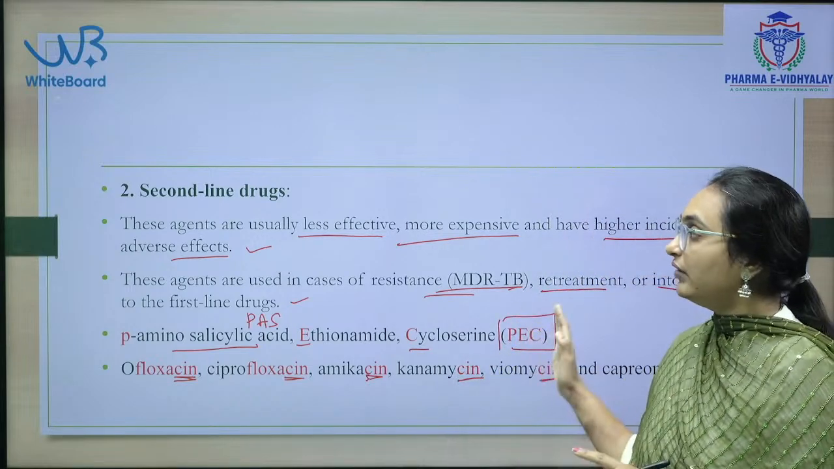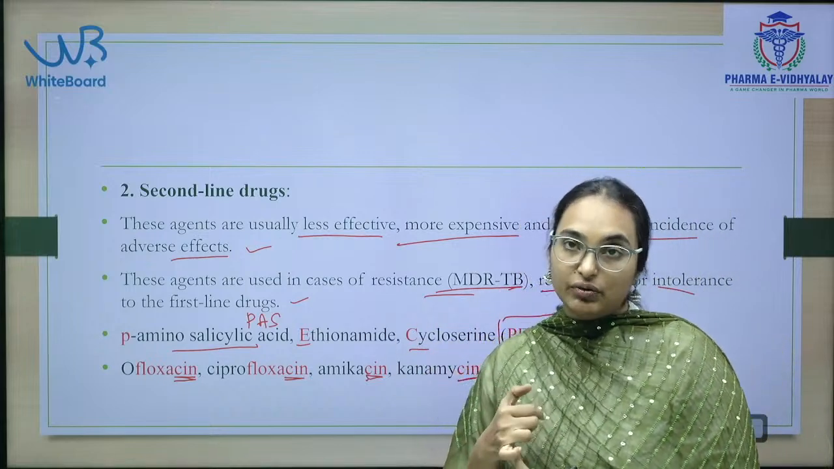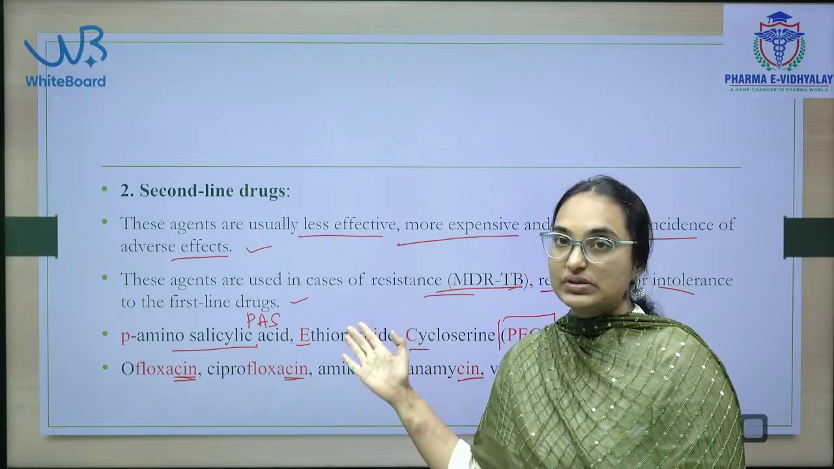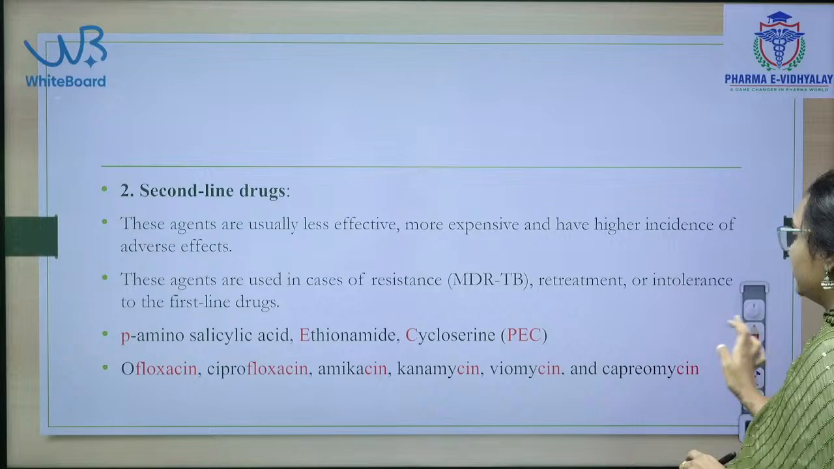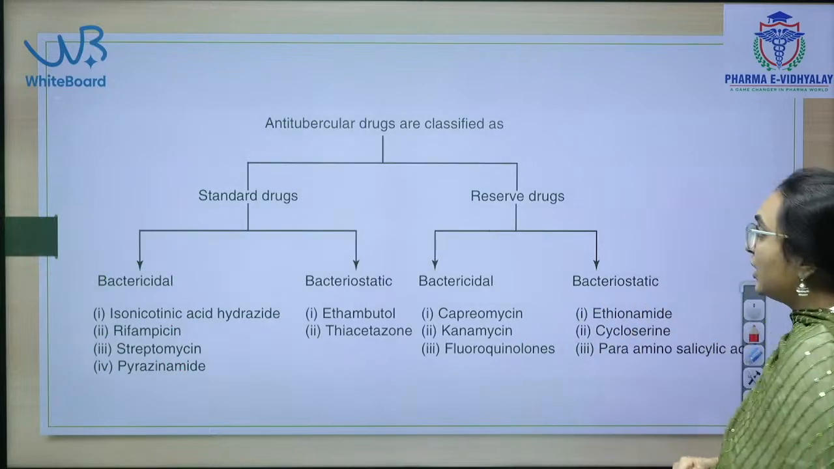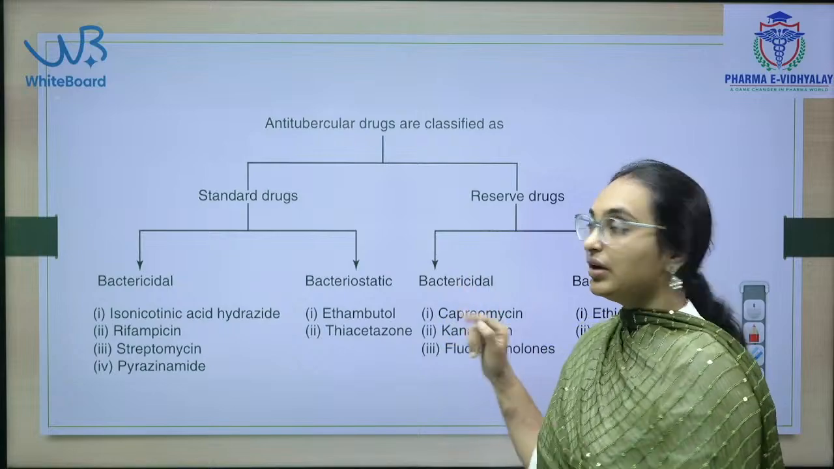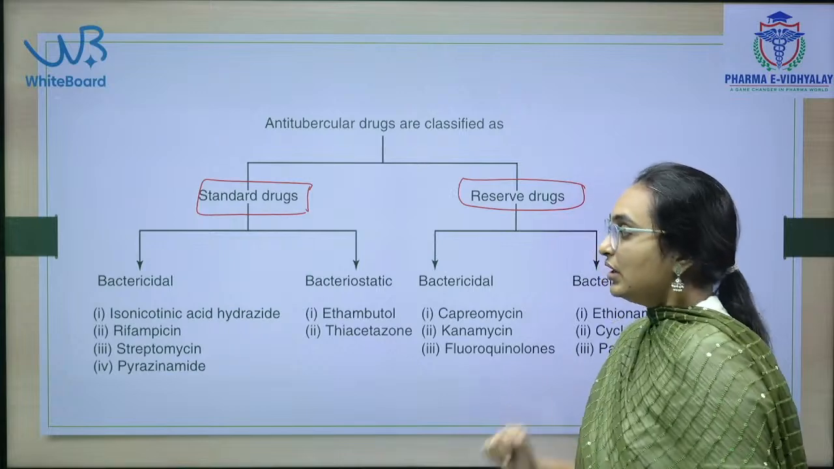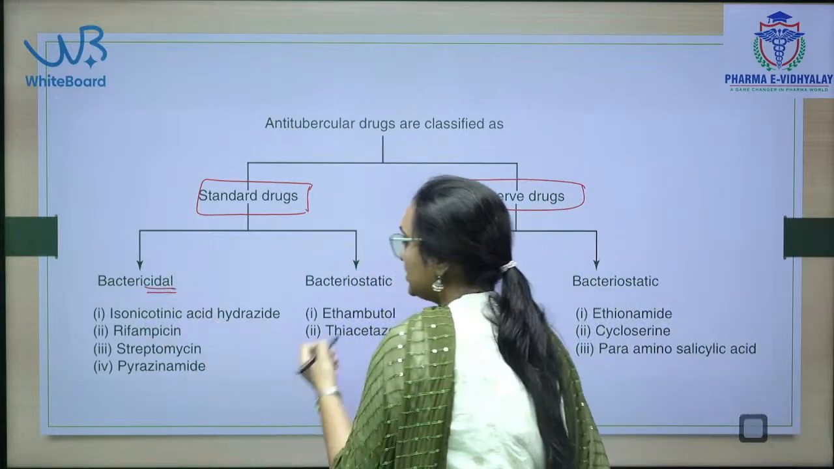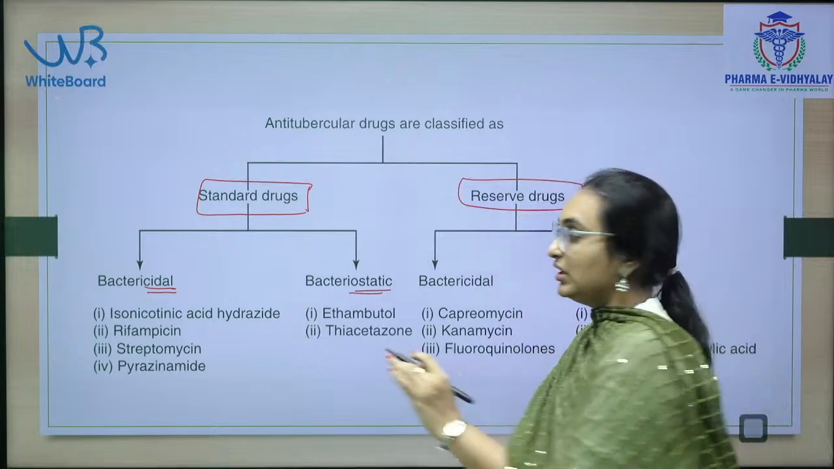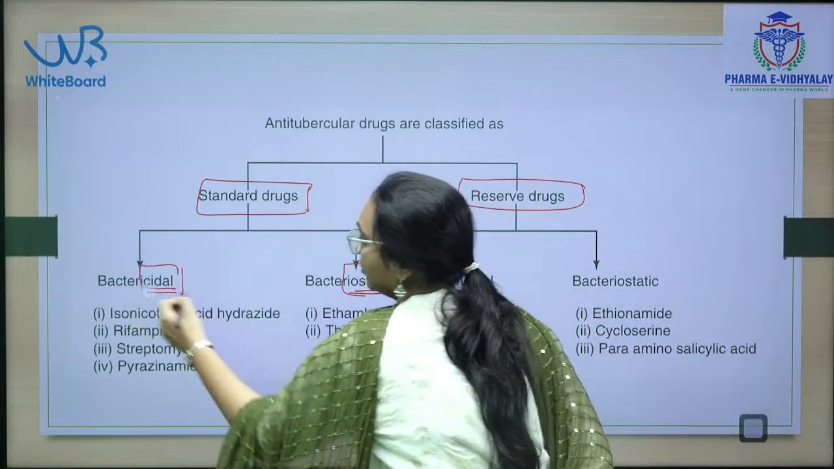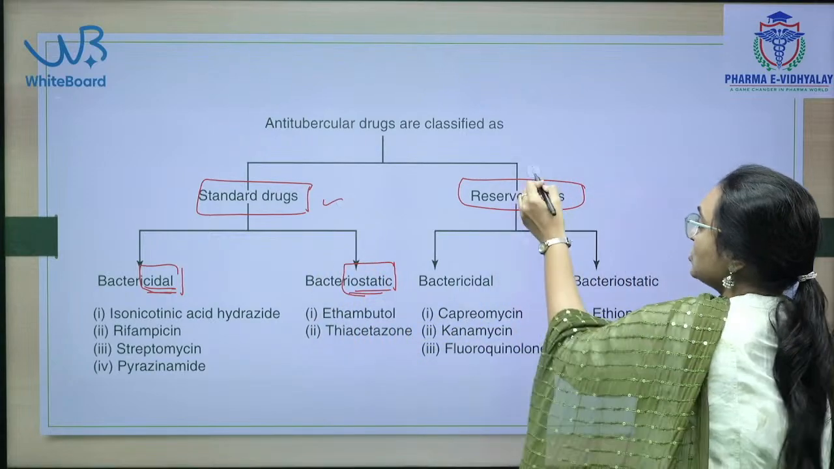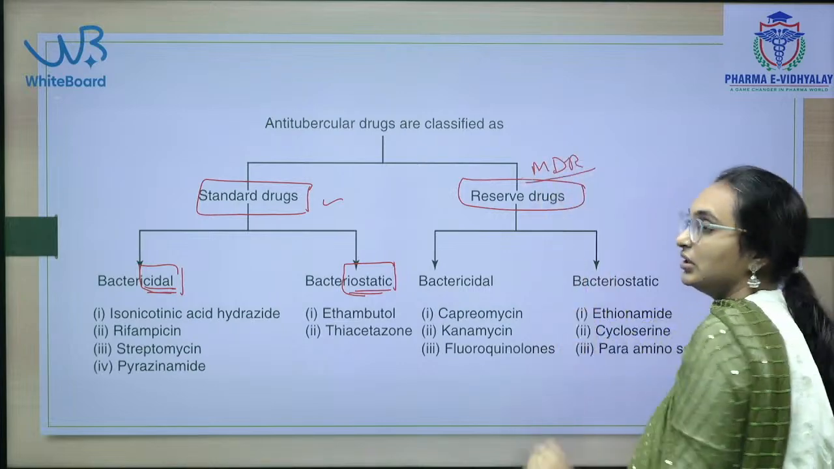tuberculosis. So, now we have learnt about what TB is, the causative agent, the classification and example drugs. Now, we will move into another kind of classification: standard drugs and reserved drugs. These are again divided into bactericidal and bacteriostatic. The organism will be stopped here, killed here. Reserved drugs are used for multi-drug resistant tuberculosis.